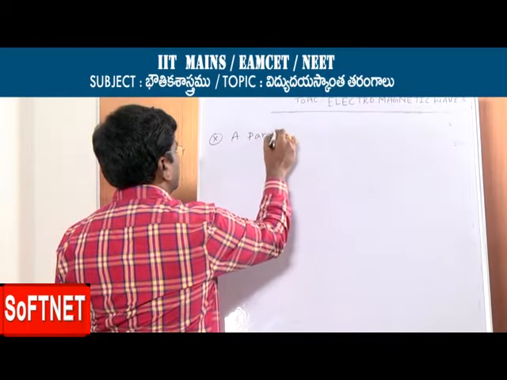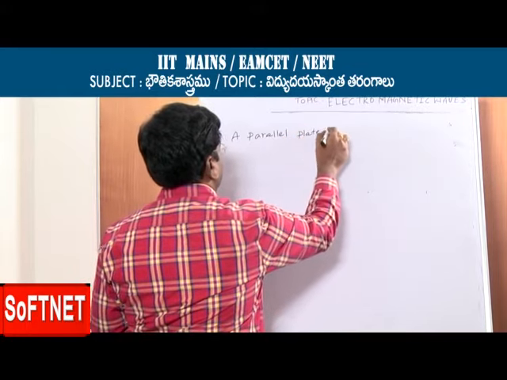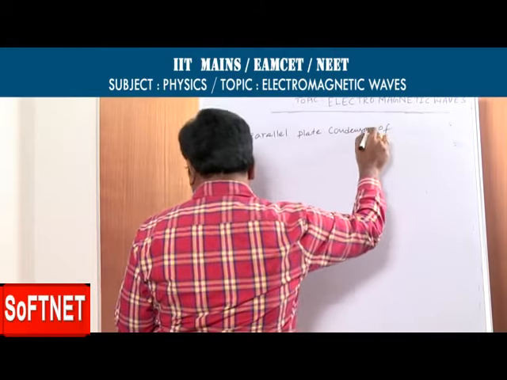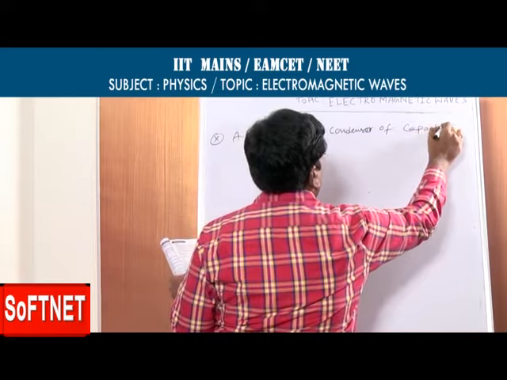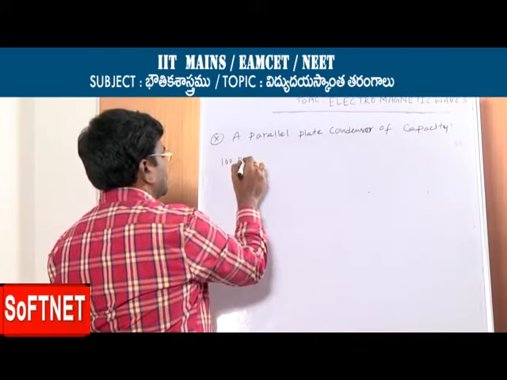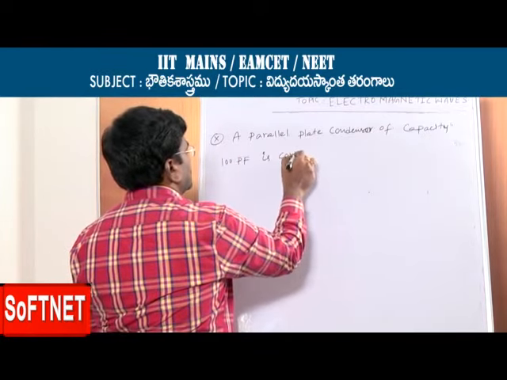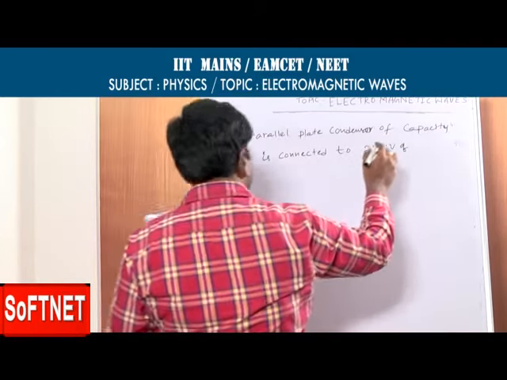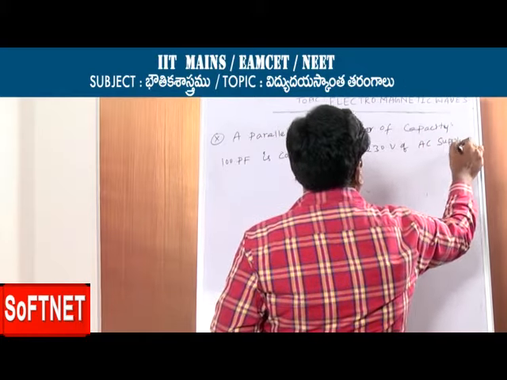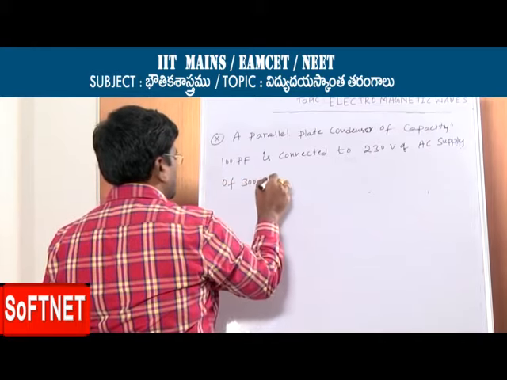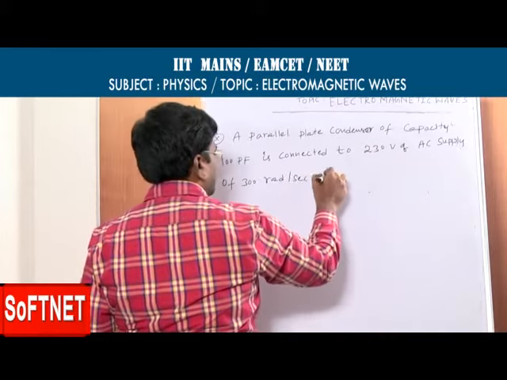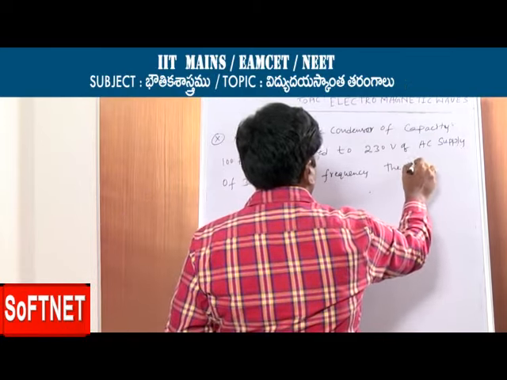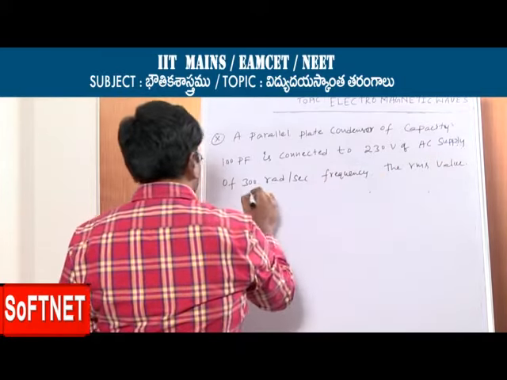A parallel plate condenser of capacity 100 picofarads is connected to 230 volts of AC supply of 300 radians per second frequency. The RMS value of displacement current.